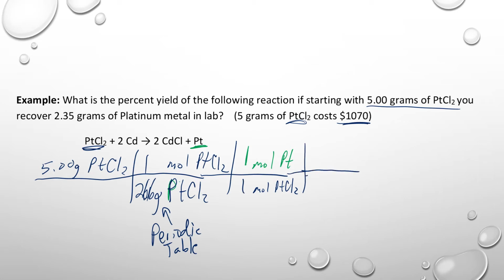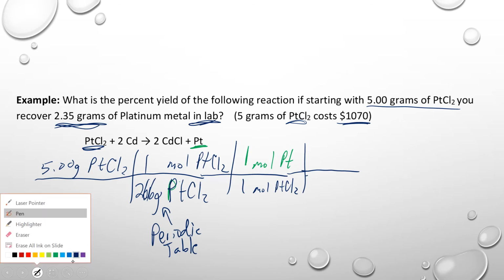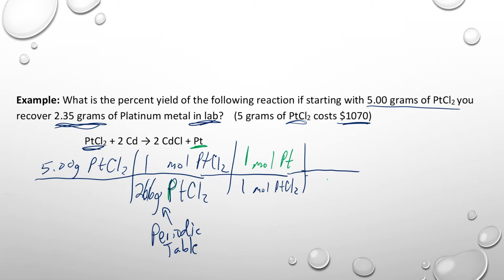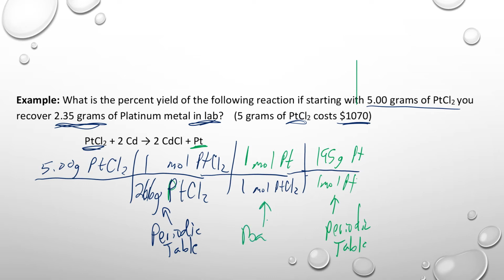We got to go all the way to grams because our given here is 2.35 grams. That's what we got in lab. So we got to get this moles of platinum to grams. So we're going to go from 1 mole of platinum to, on the periodic table, you're going to see that's 195 grams. So this comes from the periodic table as well. And this one came from the balanced equation.